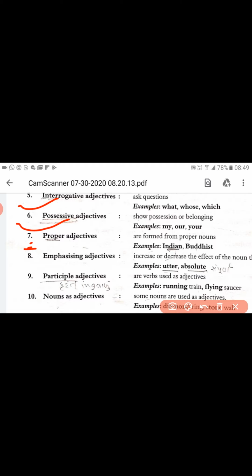In the same way, further, the degree of comparison is the other side of the adjective, and we use it every so often. That means the positive degree, comparative degree and superlative degree. In the next video we will learn in detail in tabular form its usages and degree of comparison along with the exercise. Thank you.